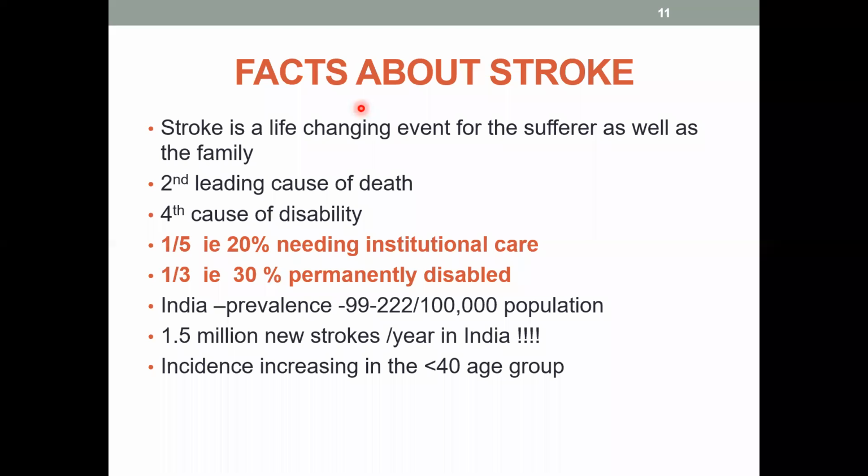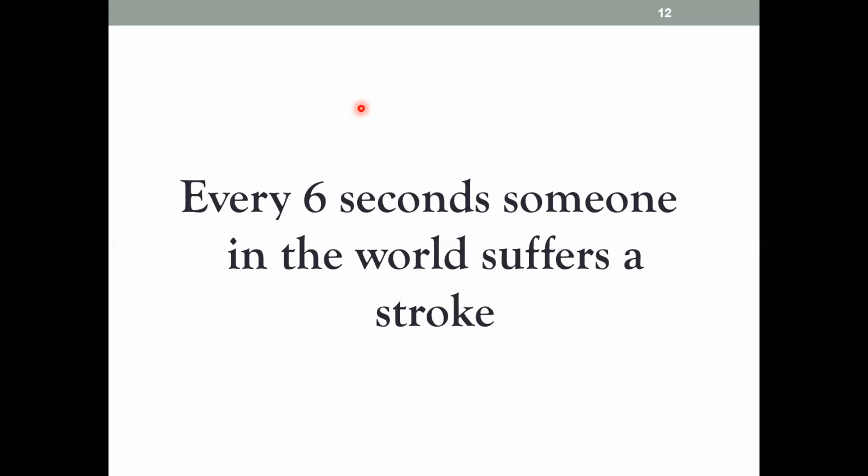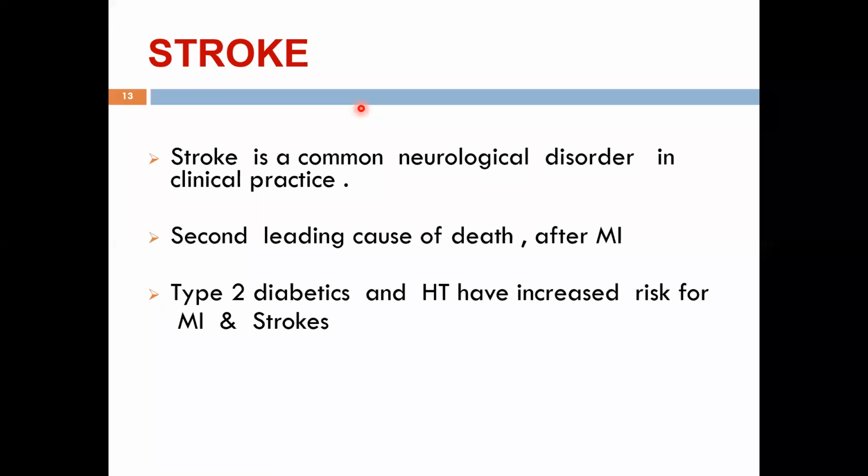So please go to the next slide. Next slide, please. So every 6 seconds, somebody develops a stroke. And this is a very common disorder you will be seeing in your practice. And I think they also keep hemiplegia as a long case in neurology. And as I said, hypertension and type 2 diabetes are the highest risk. They can produce myocardial infarction and stroke. Next slide, please.